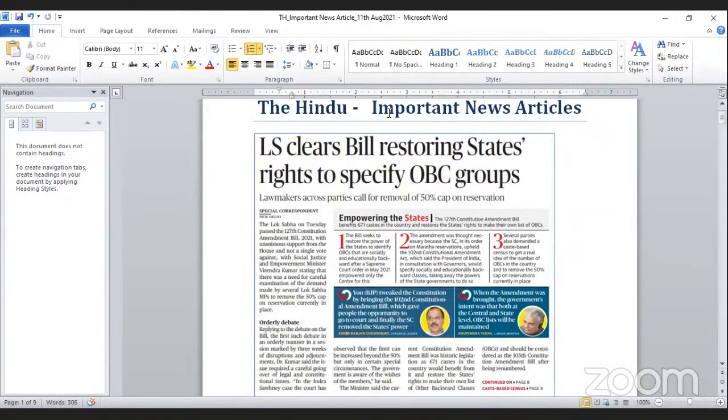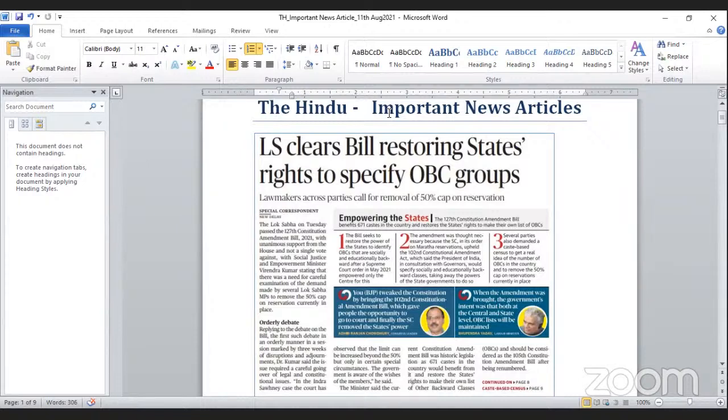So this article is basically discussing the removal of the 50% cap on reservation, which lawmakers need to do, and this request has been raised by political party members. This bill has been presented in the Lok Sabha, and it is seeking to restore the power of the states so that they can identify other backward classes who are socially and educationally backward.